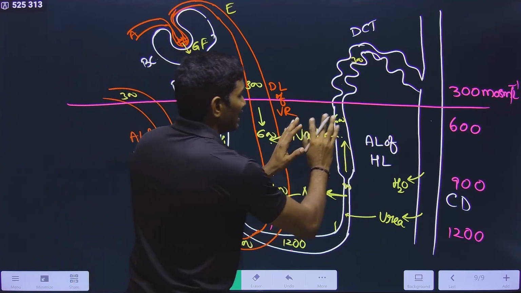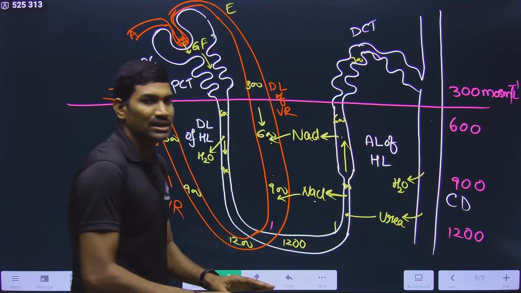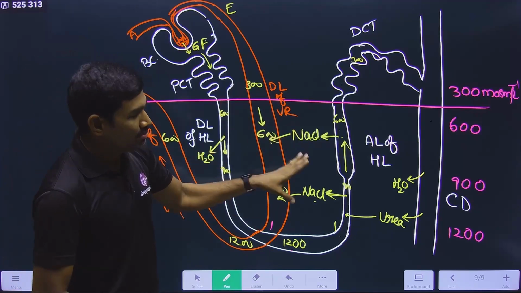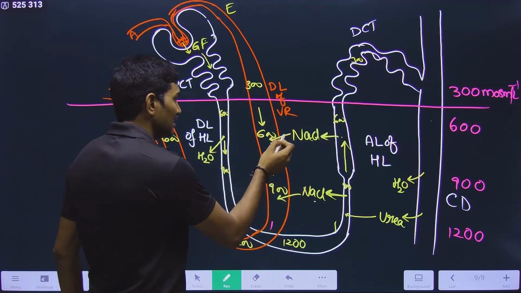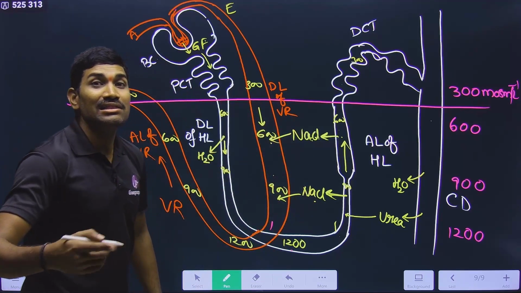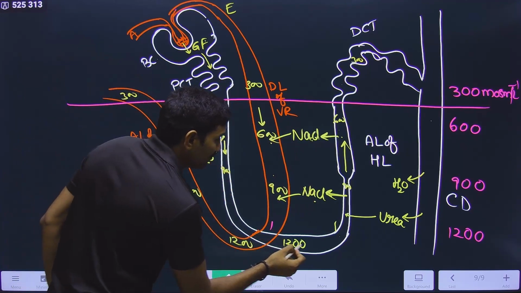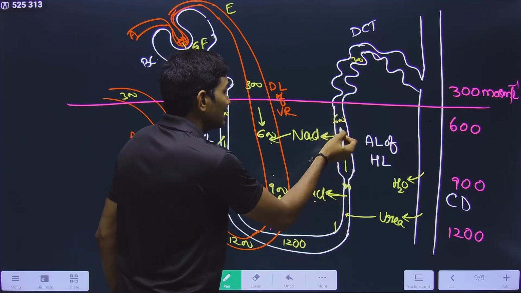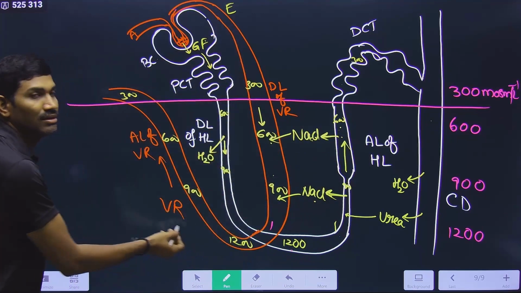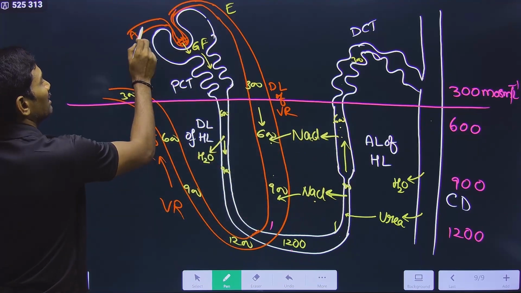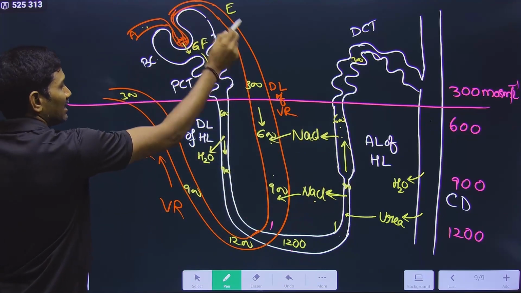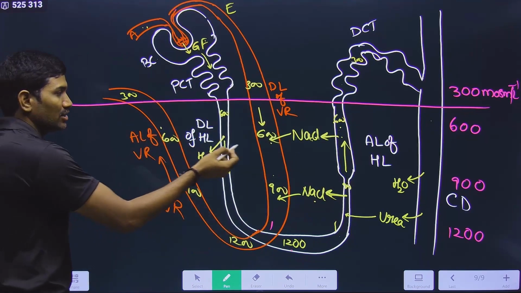So please remember, for the normal maintenance of this concentration, whatever NaCl is required will be present here. The excess NaCl is entering into this. In this way, the NaCl present within the filtrate of the nephron is ultimately entering into the blood vessel. That means whatever NaCl is present here is coming back here. Understood or not?